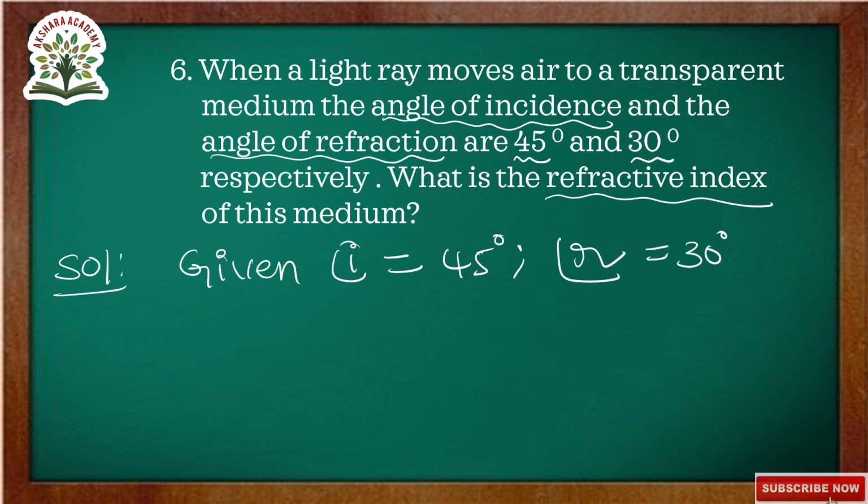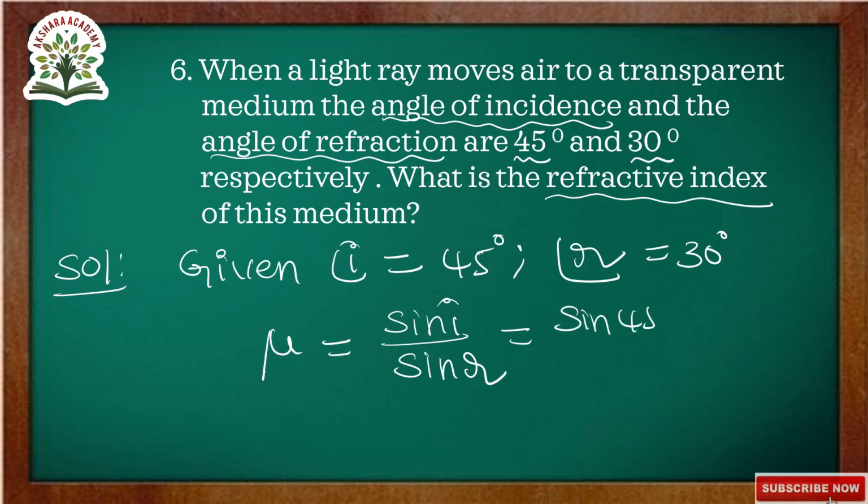And you have to calculate the refractive index of this medium, that is mu is equal to sin I by sin R. According to Snell's law, the refractive index mu is equal to sin I by sin R, that is equal to sin I, nothing but they given as 45, and sin R they given as 30.